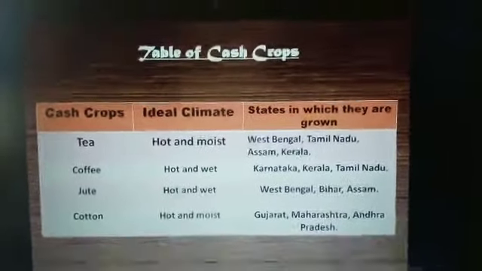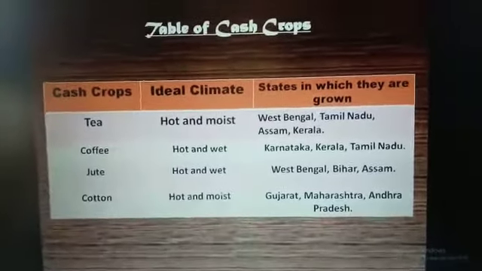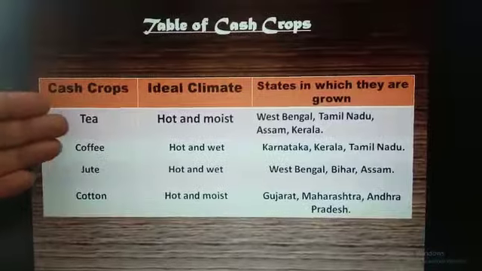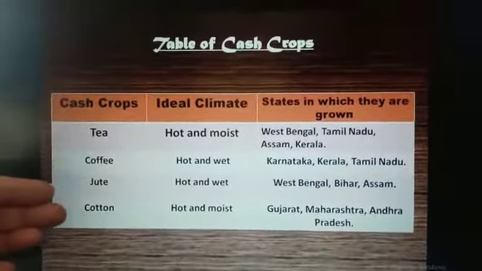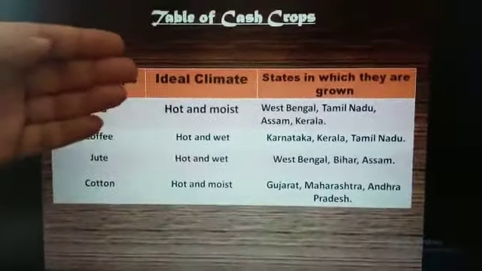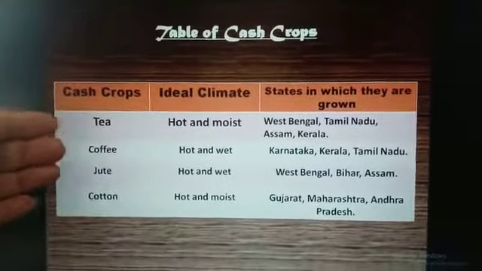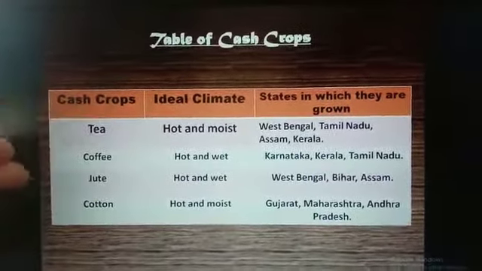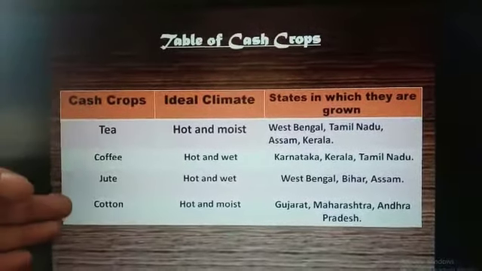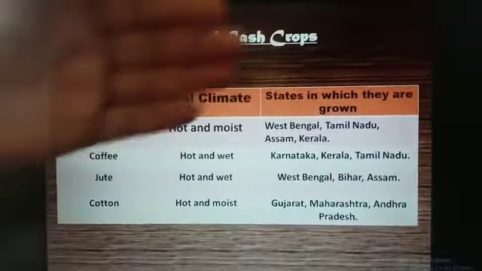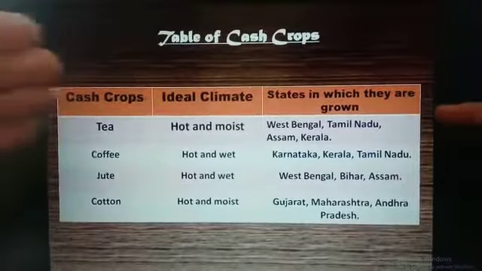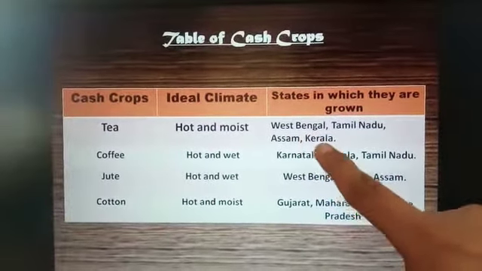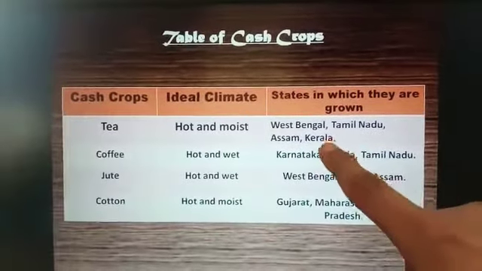So here we can see the table of cash crops. Here you can see some cash crops like tea, coffee, jute and cotton. The ideal climate needed for these cash crops are tea, hot and moist, coffee, hot and wet, jute, hot and wet and cotton hot and moist. States in which these are grown: West Bengal, Tamil Nadu, Assam and Kerala.